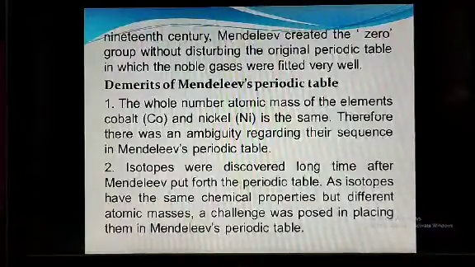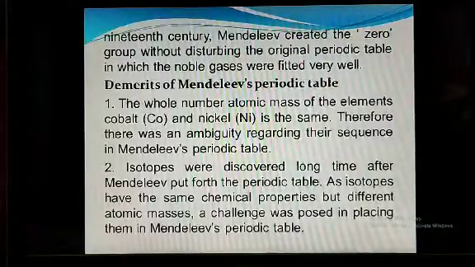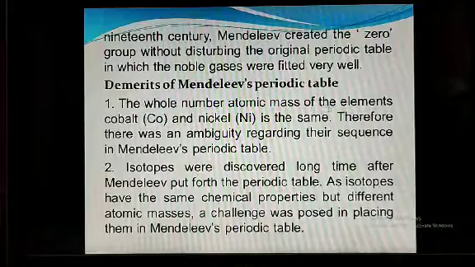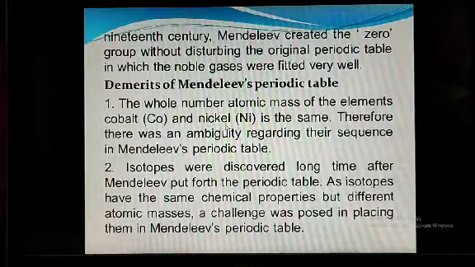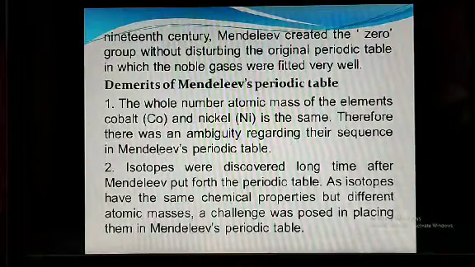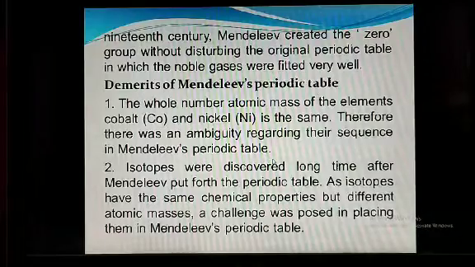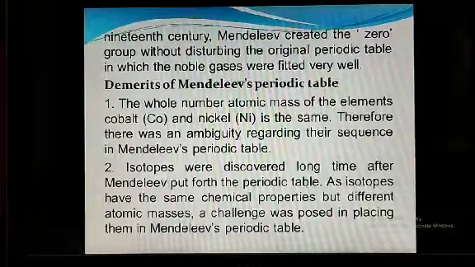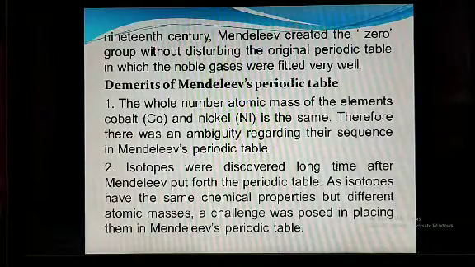Even though he prepared that table, there are again some limitations, or it is called demerits of Mendeleev's periodic table. The whole number atomic masses of the elements cobalt, Co, and nickel, Ni, are the same. Therefore, there was an ambiguity regarding their sequence in Mendeleev's periodic table. Means there is a confusion regarding the sequence of Co and Ni.